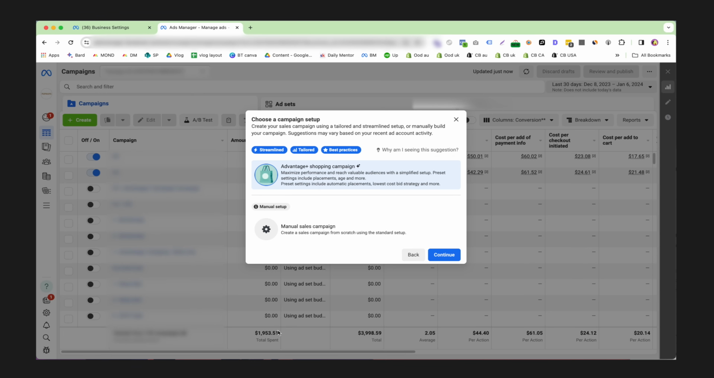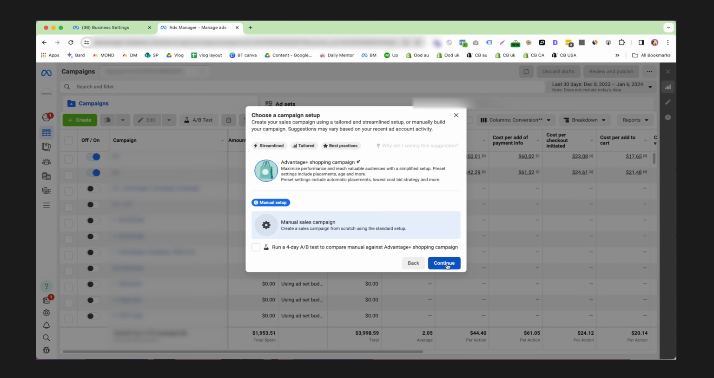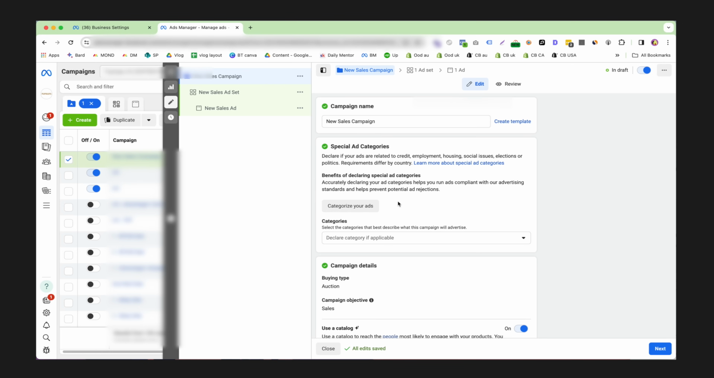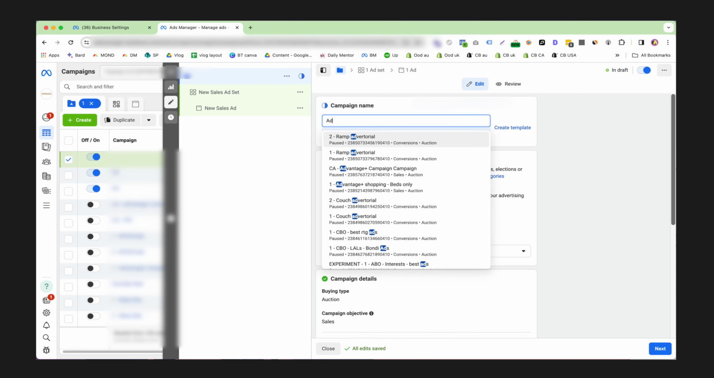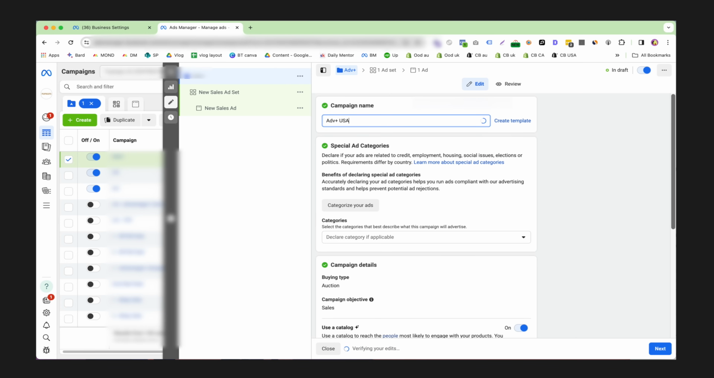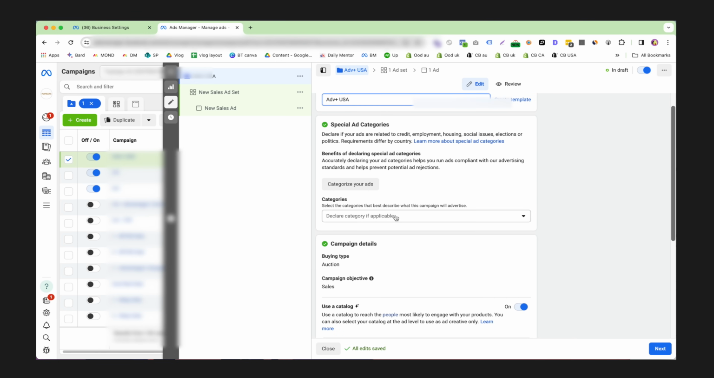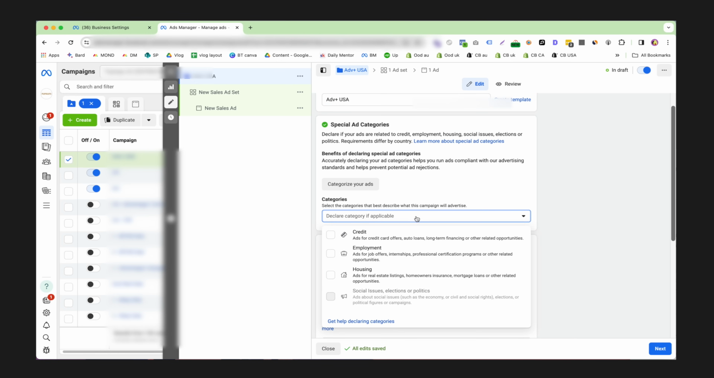You're then going to be prompted to either use an Advantage Plus shopping campaign or a manual sales campaign. An Advantage Plus is basically giving Facebook the entire control for all of the other things that you're going to do later on in the ad set level. Just click manual for now because I want to show you the only other thing that's really important on the campaign level settings. So the first thing is we can label our campaign Advantage Plus and USA. I'll explain that in just a bit. Next, we've got the categories, which we can basically ignore.